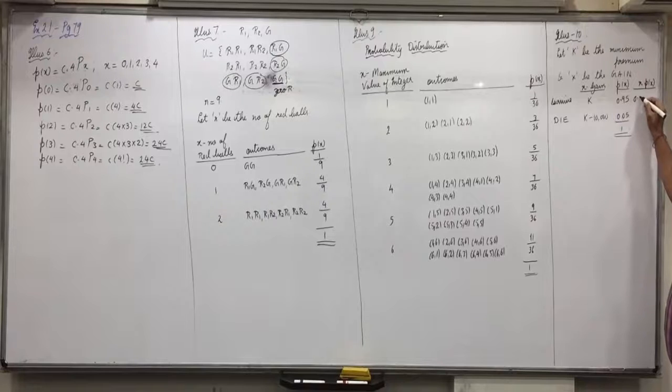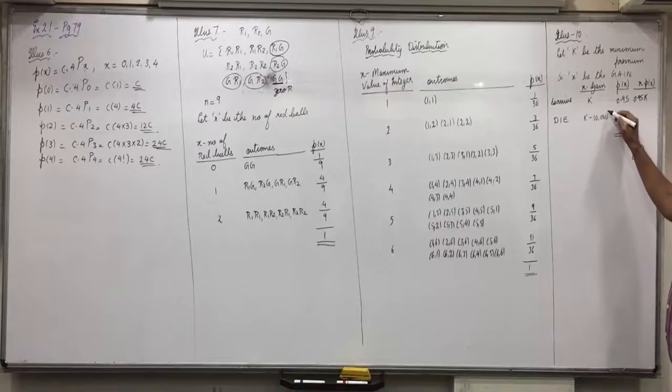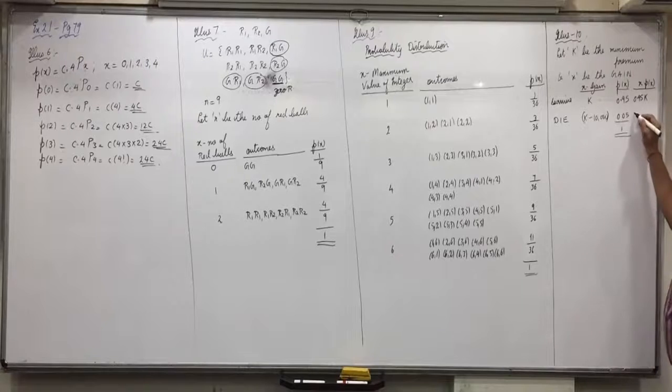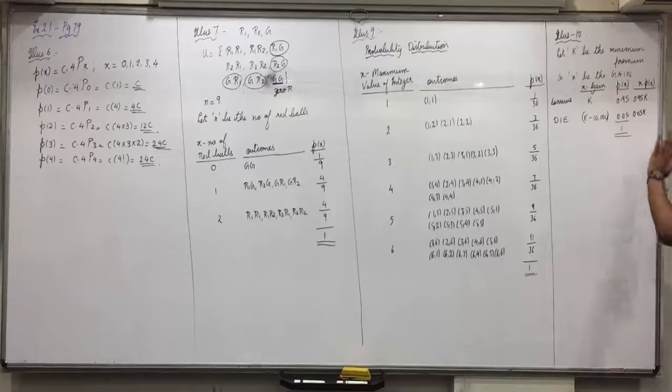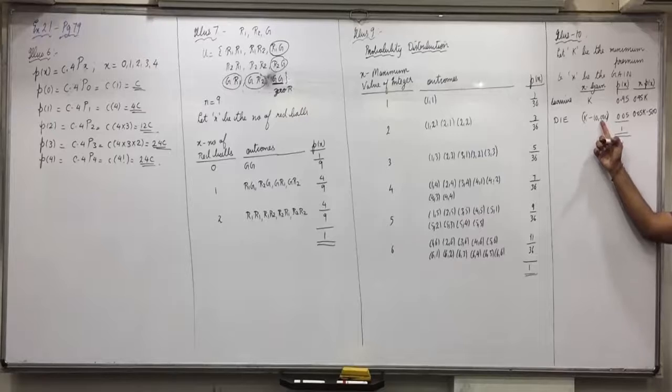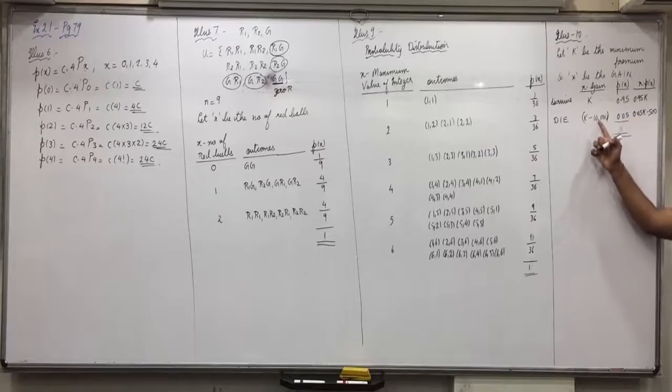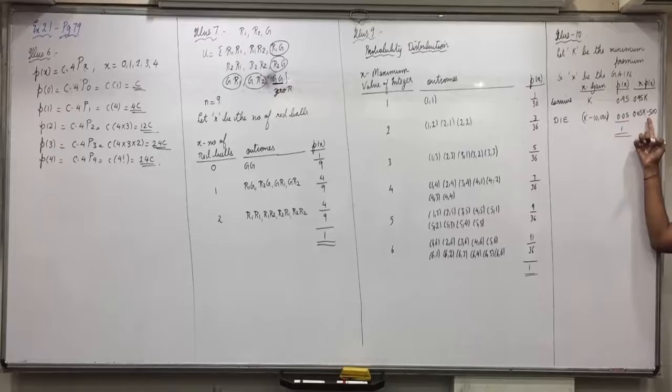K into 0.95, 0.95K. Plus K minus 10,000 into 0.05. If you open the brackets, K into 0.05, 0.05K minus 10,000 into 0.05, minus 500.